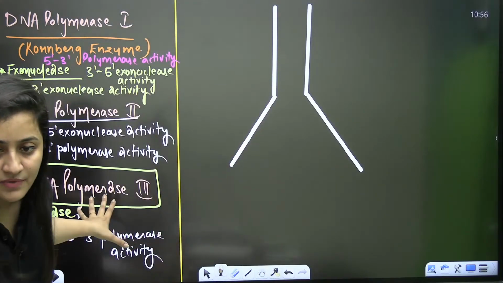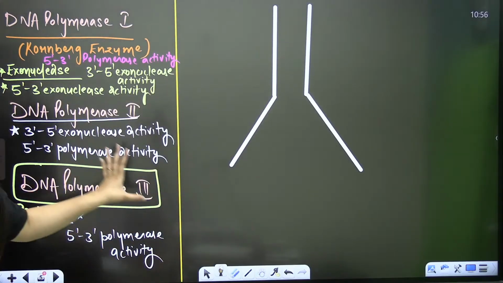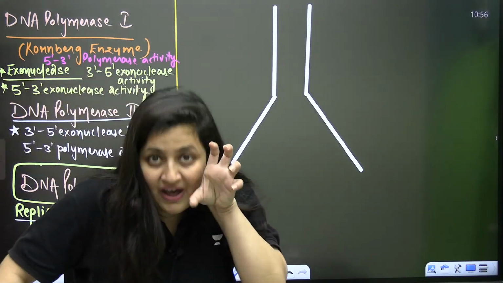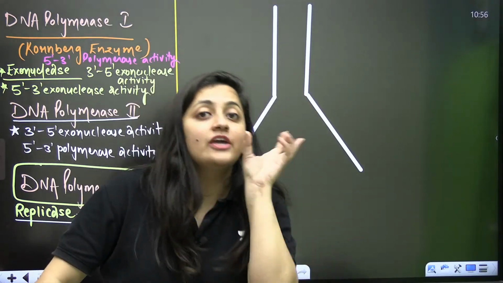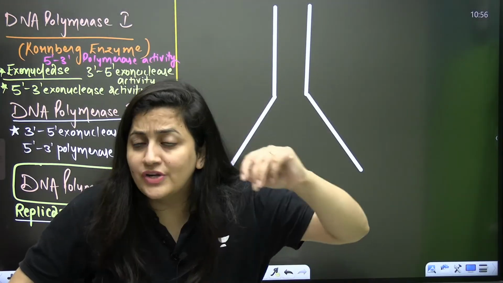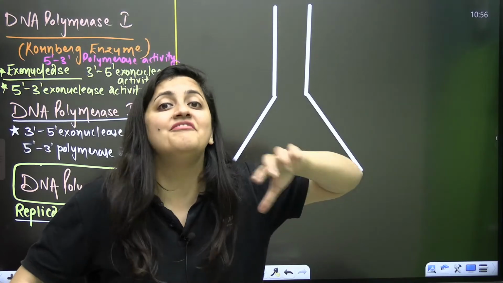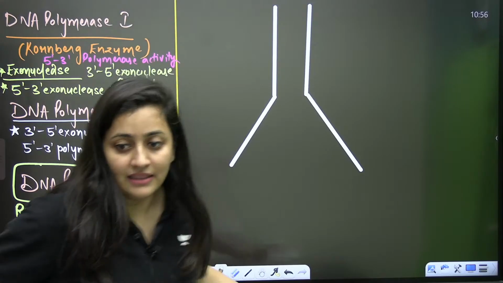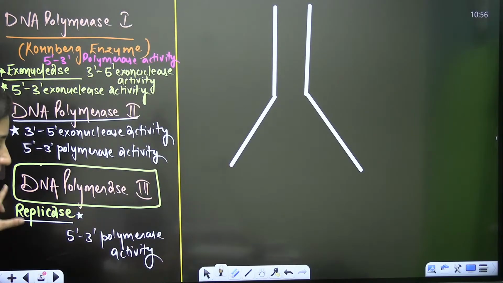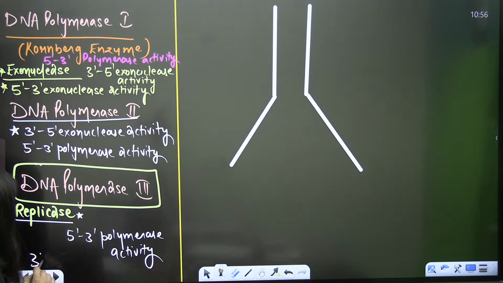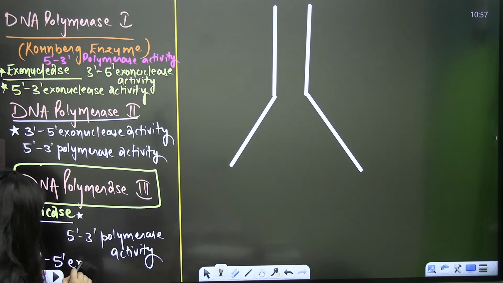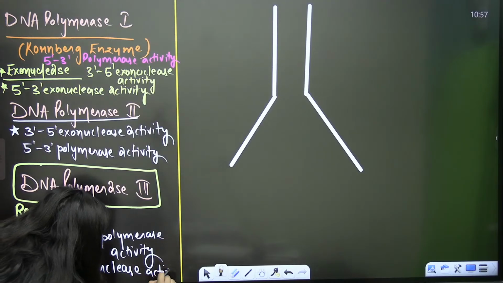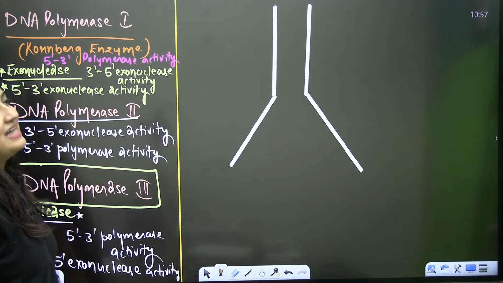This enzyme is fast, and moreover it is accurate, so the chances of mutations are very, very less, and that's what we need when replicating our DNA. That's why it is our main replicating enzyme, and it also has 3' to 5' exonuclease activity.